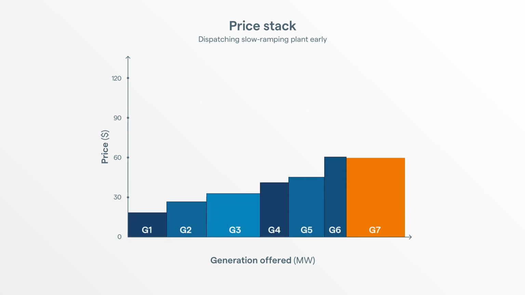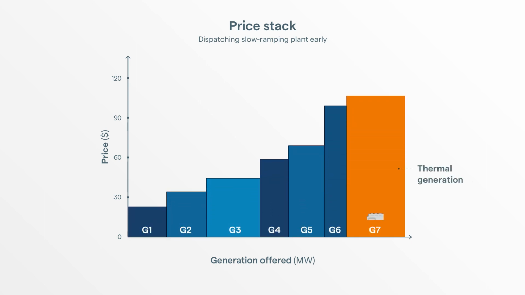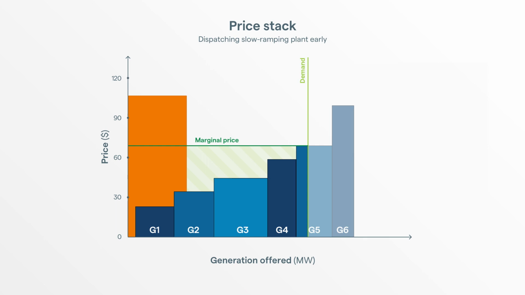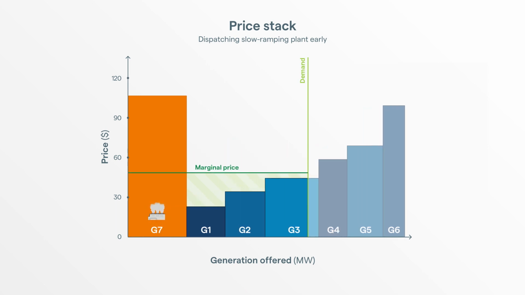Here's the price stack, with the various generators and their offers. This shows the demand and the resulting marginal price. When discretion is applied to dispatch the slow starting generation earlier, it moves to the bottom of the price stack. This may lower the marginal price, while the generator that was dispatched out of merit will be paid constrained on costs.